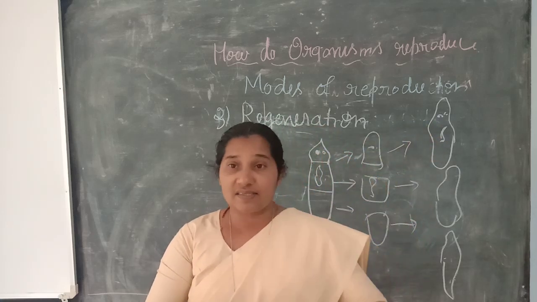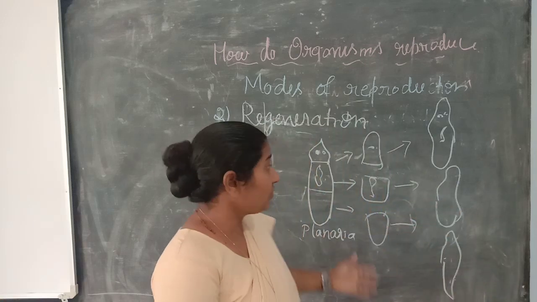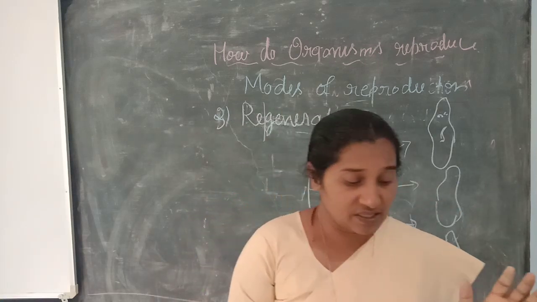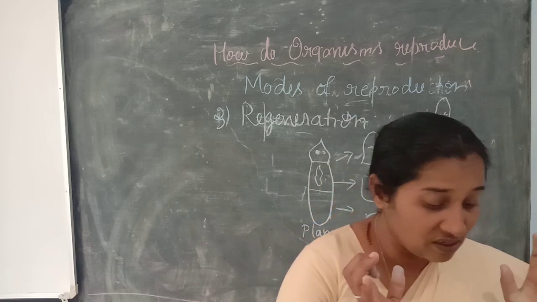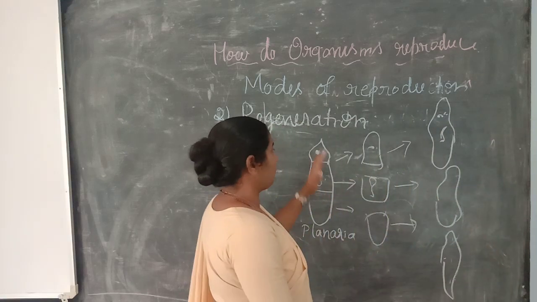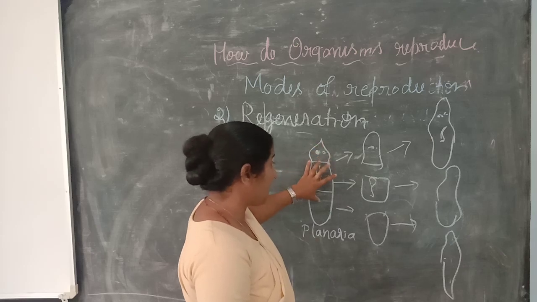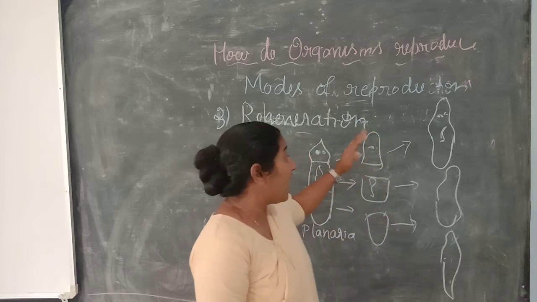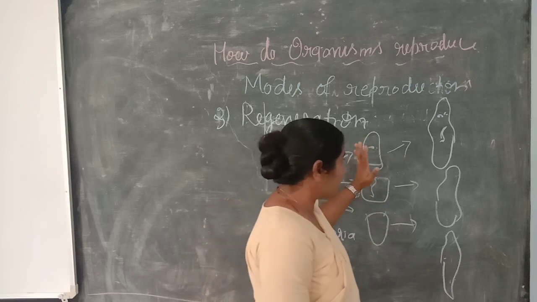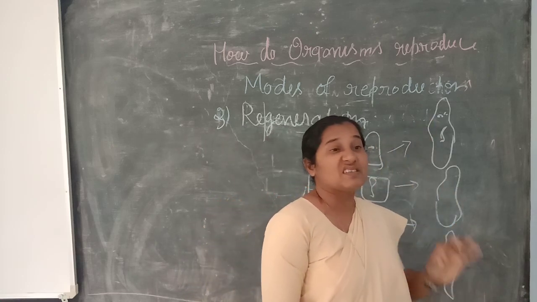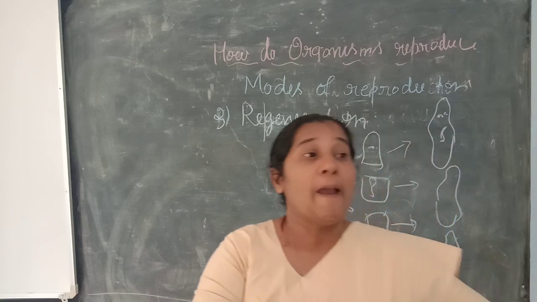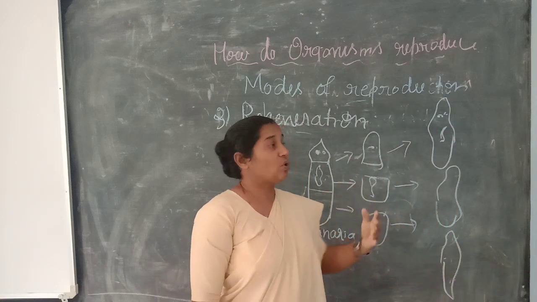Again the parts can be grown. So regeneration is by the specialized cells from the body. From a single organism planaria you cut into 3 parts, and each is able to grow as a single organism.